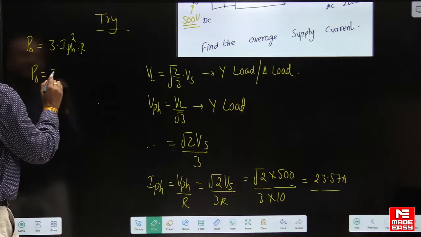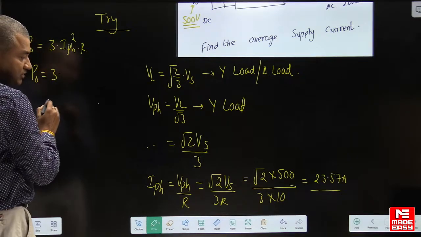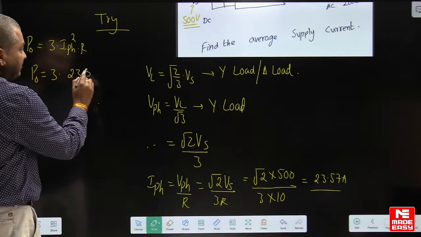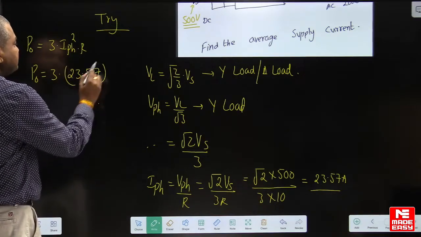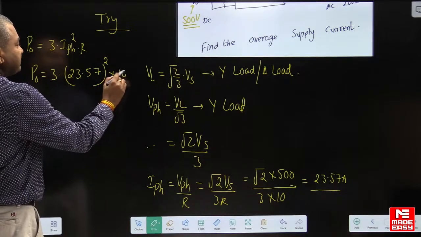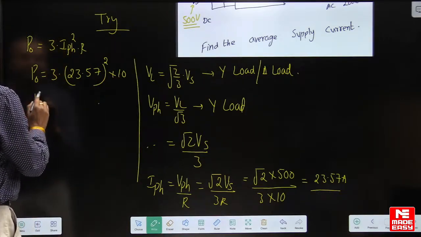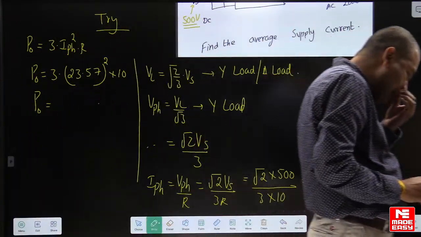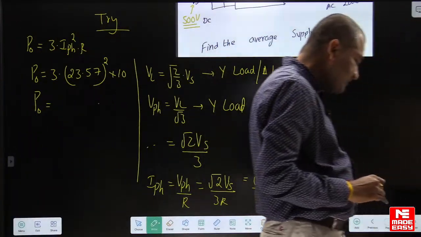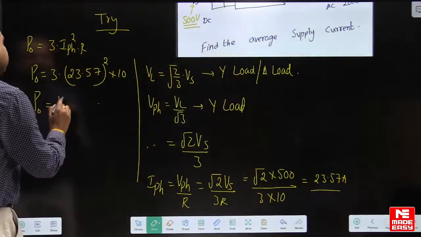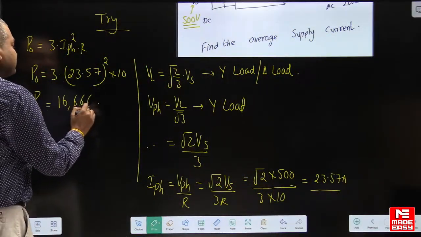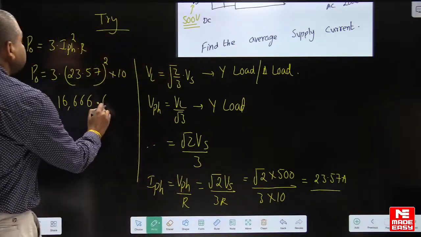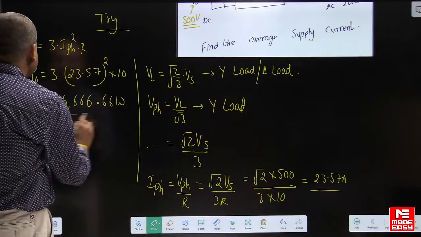So output power is 3 times phase current RMS, 23.57 whole square, resistance is 10 ohms. After calculating this, you will get the output power as 16,666.66 watts. So this is the output power.